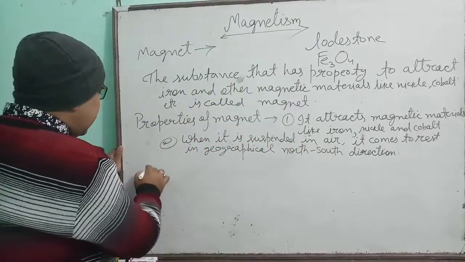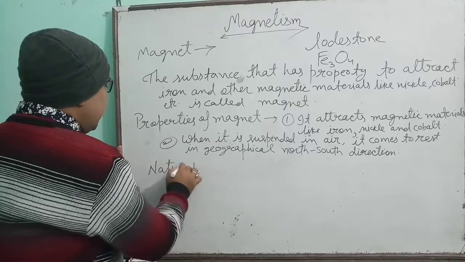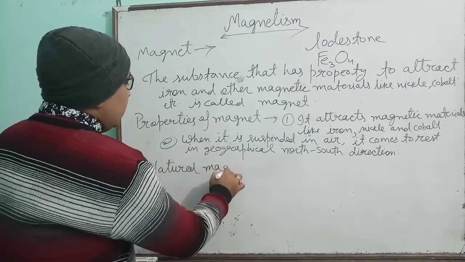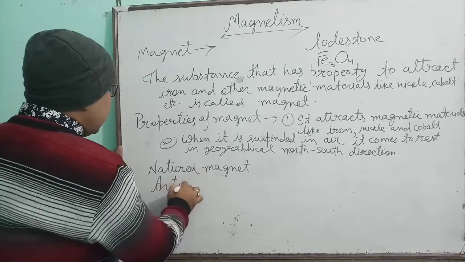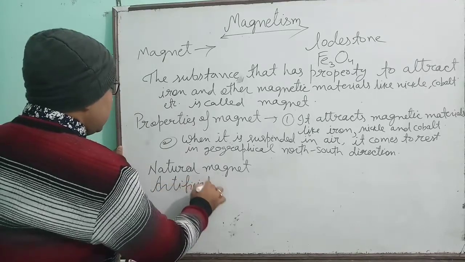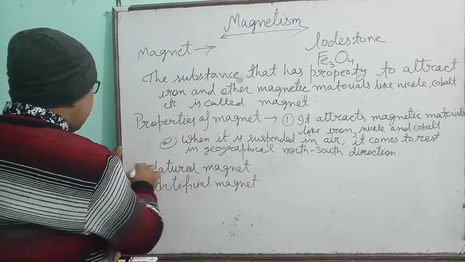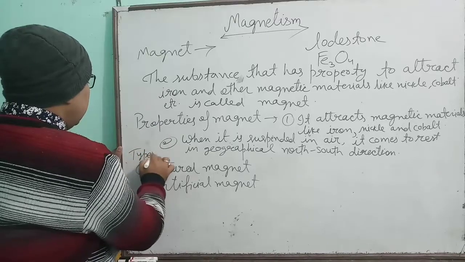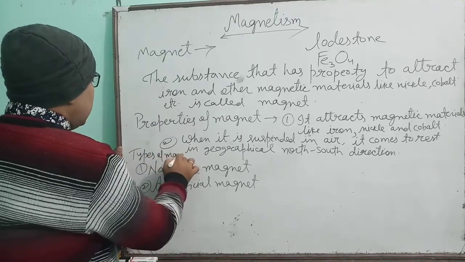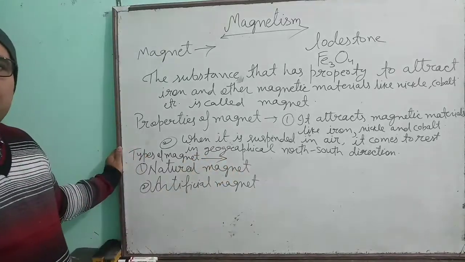Okay, and there are two types of magnet. The first one is natural magnet and second one is artificial magnets. These are the types of magnet.